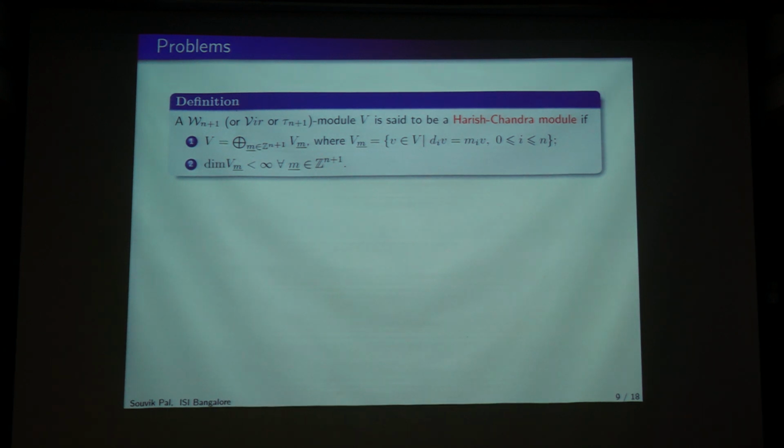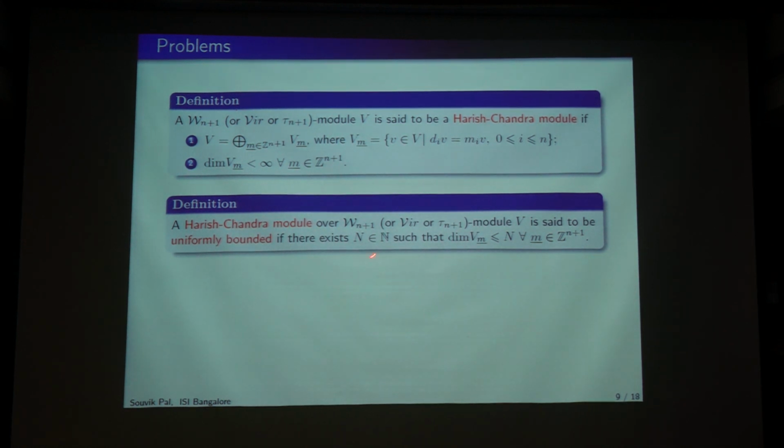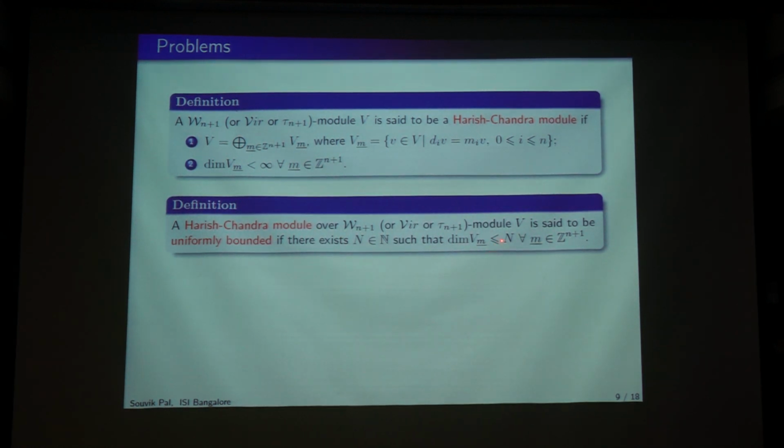So now what type of problems was I doing actually? As I said, here I can also define the notion of a Harish-Chandra module like this. That means it's a direct sum of eigenspaces and all the eigenspaces are finite dimensional. So again I want to make a definition: a Harish-Chandra module is uniformly bounded if the eigenspaces are bounded by a fixed constant.